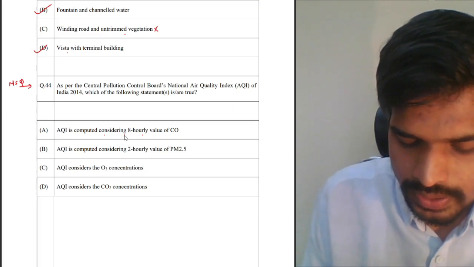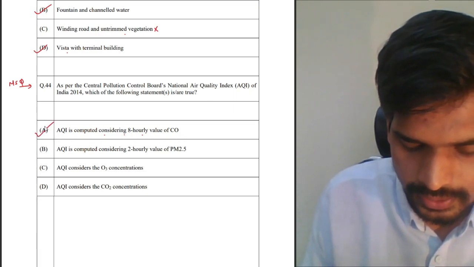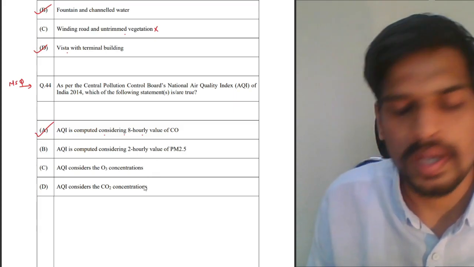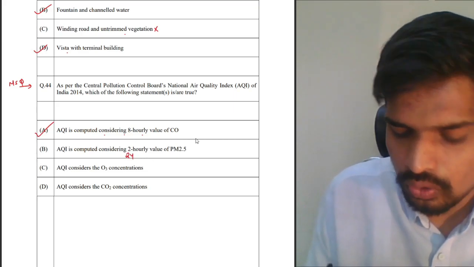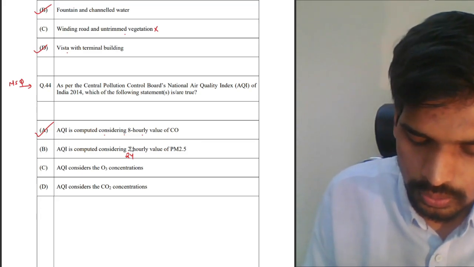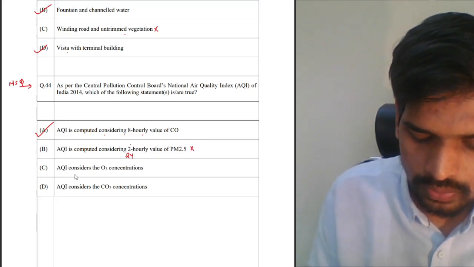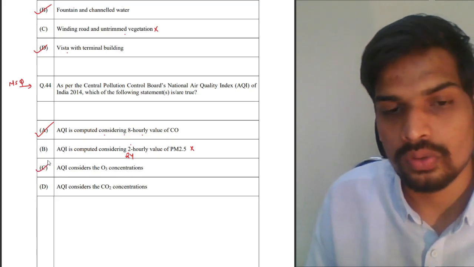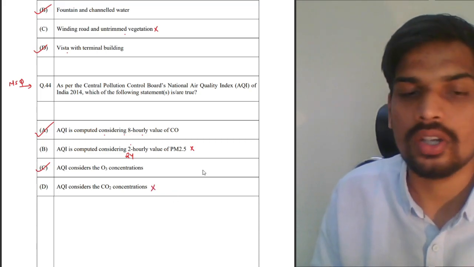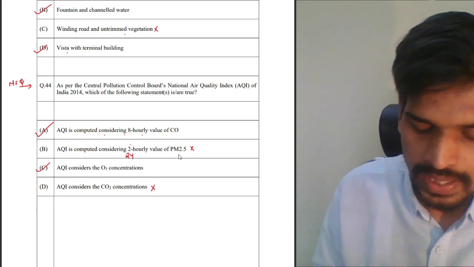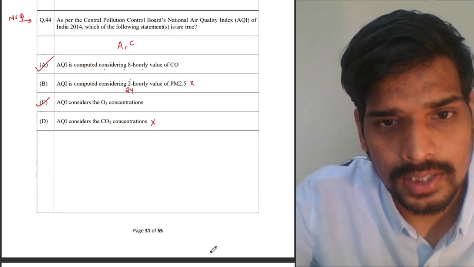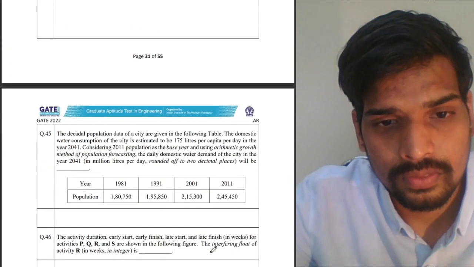Air quality index is computed considering 8 hourly values of carbon monoxide. That is a true statement. Air quality index is computed considering 2 hourly value of PM 2.5. Absolutely no. It is 24 hourly values of PM 2.5 that is used. So this is not a correct statement. Air quality index considers ozone concentration. Absolutely correct. Air quality index considers carbon dioxide concentrations. No, carbon dioxide is not considered in air quality index. A and C are the correct answers from the given options. That is question number 44, 2 marks.